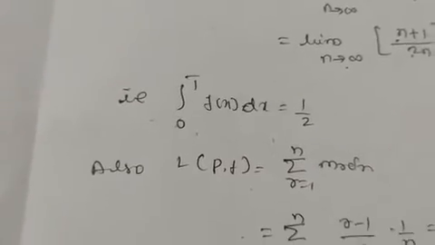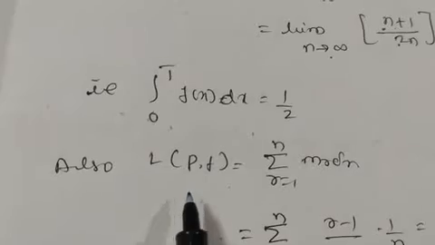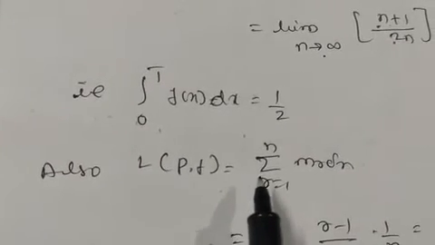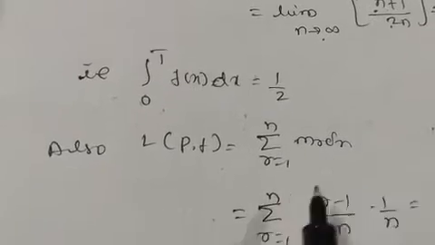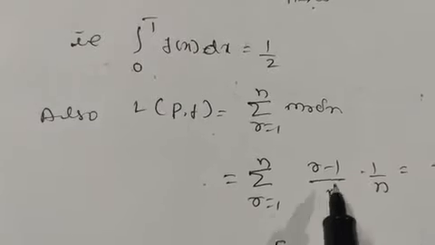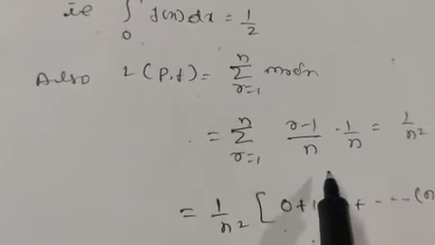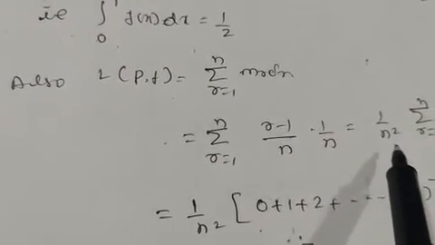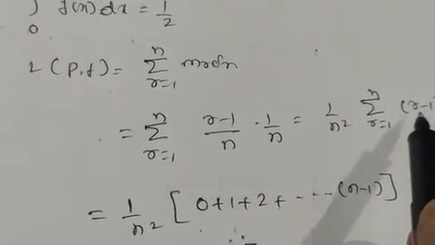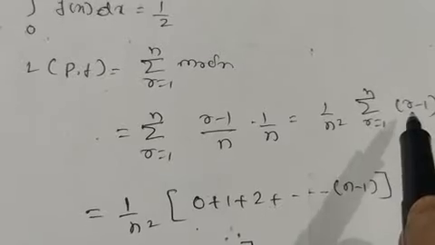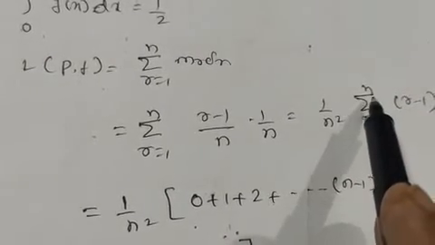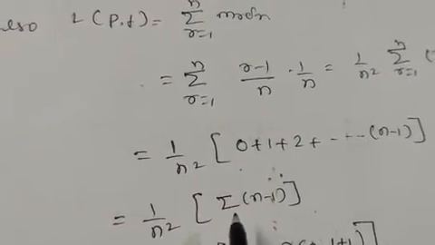Now you have to find the lower Riemann integral. This is the lower sum, L(P,f) equals sigma r equals 1 to n of m_r delta_r. Here small m_r is r minus 1 divided by n, and delta_r is 1 by n. That is again 1 by n squared taken outside, sigma r equals 1 to n of r minus 1. Put r equals 1, it is 1 minus 1 which is 0, plus 1, and so on up to r equals n, you will get n minus 1. So it is sigma of n minus 1.